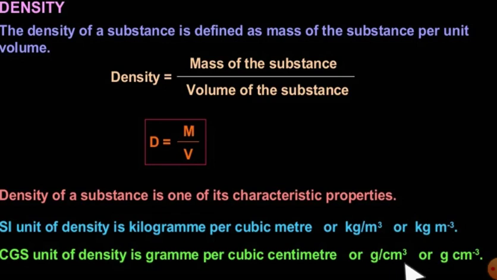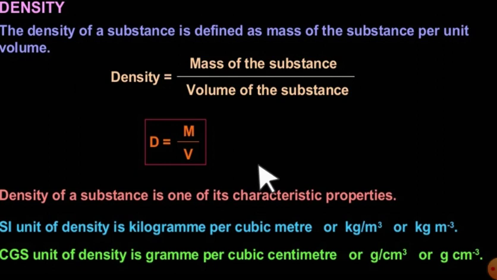This density is one of the characteristic properties of that particular substance or material. So the density of iron will be quite different from that of gold or silver. If you know the density of an object, then you can say what material that body is.